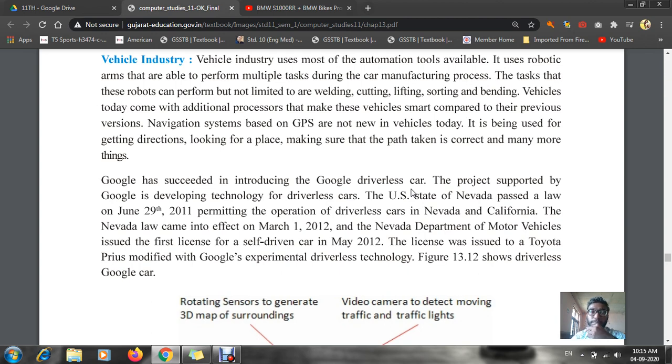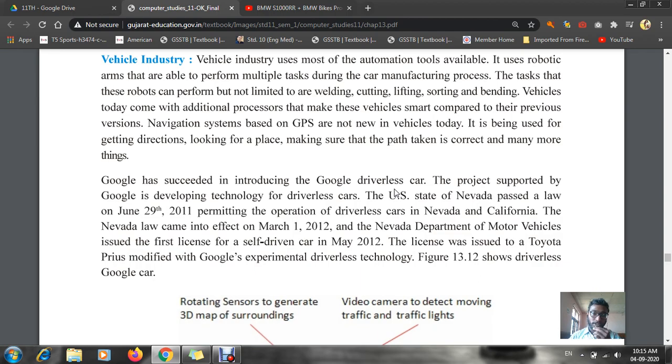Automatically after selecting the destination, our car will take us towards that destination, and this is known as a driverless car. Right now we are using driverless cars in Tesla models. Tesla is a car manufacturing company which is giving fully automatic, driverless cars.